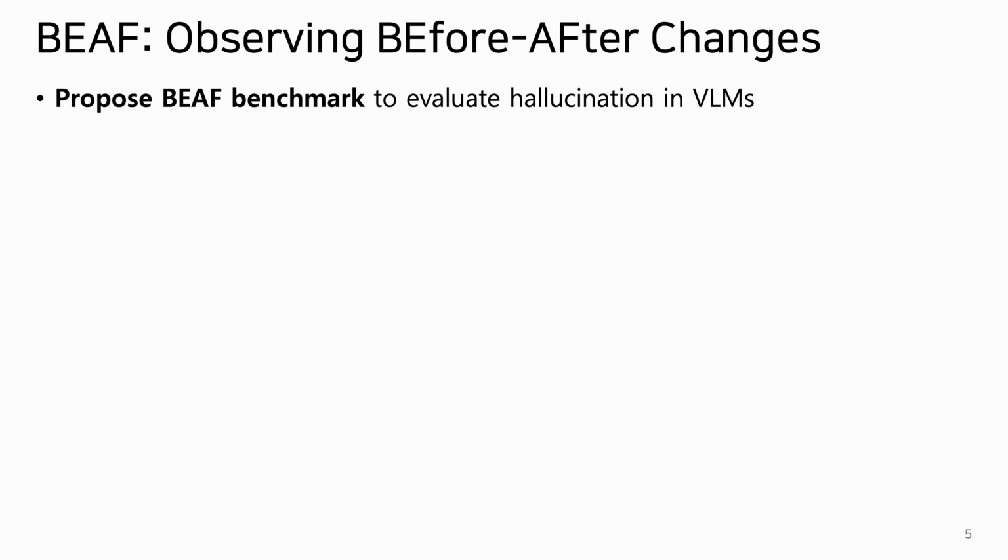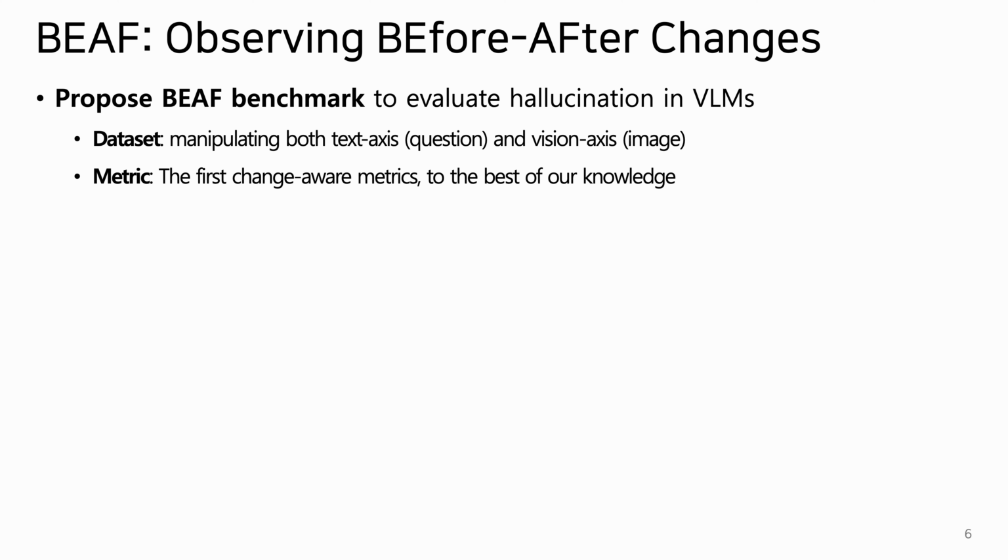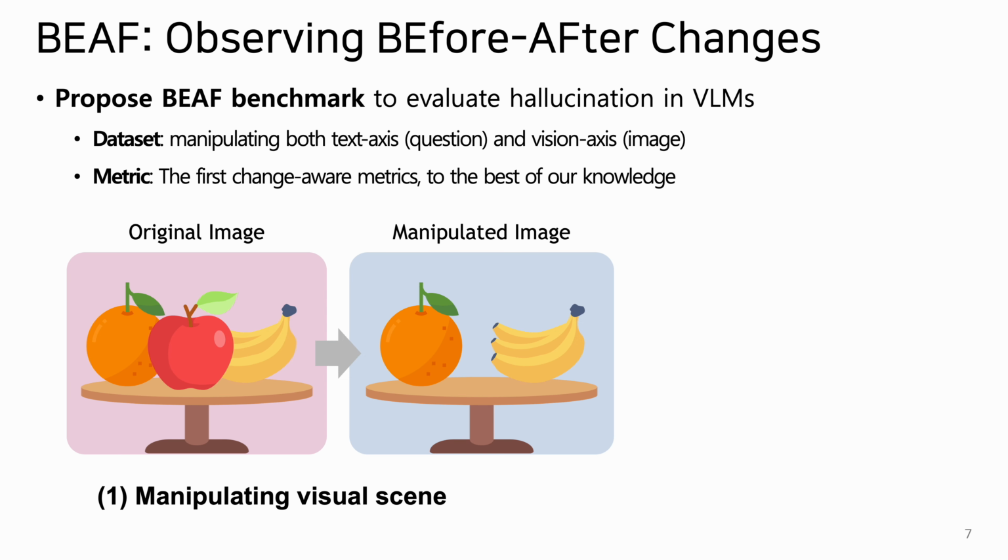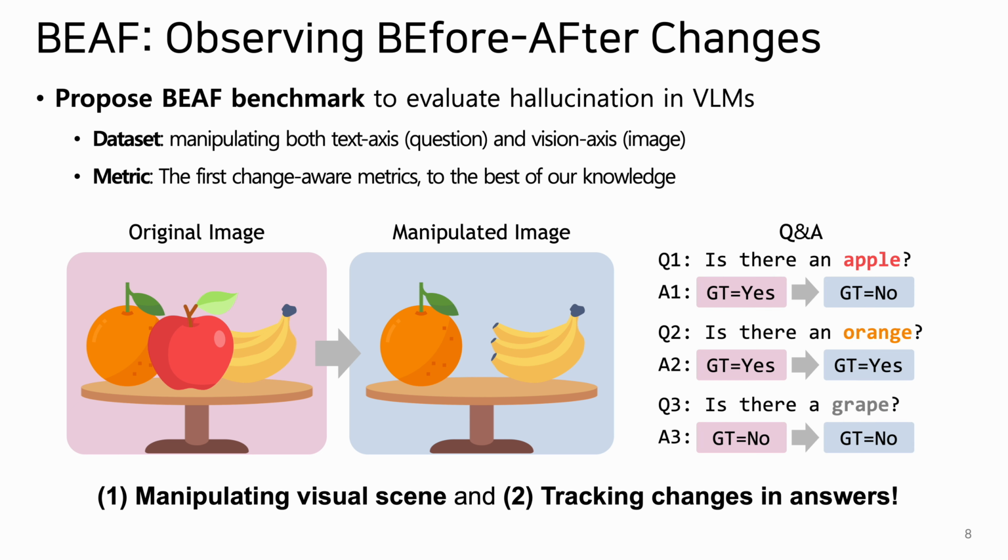In this work, we propose the BEAF benchmark to evaluate hallucination in VLMs. Our BEAF benchmark includes a dataset that manipulates both the text axis, the question, and the vision axis, the image, as well as change-aware metrics. We first manipulate the visual scene by removing the target object and tracking the changes in VLM answers. For example, when the apple is removed from the image, then the model's answer to the question, "Is there an apple?" should change from yes to no.